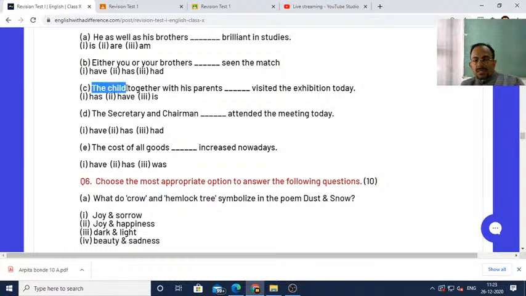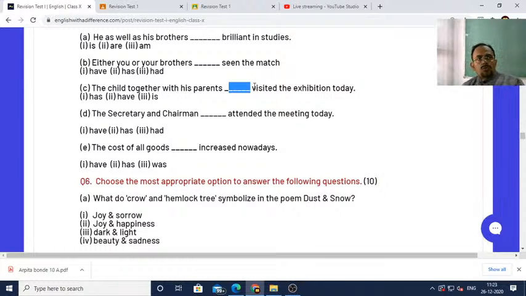So the first subject is singular, therefore the verb should also be singular, because it is subject-verb agreement. What does subject-verb agreement say? It says that the verb will agree with the subject in number and person. It means if the subject is singular, the verb should be singular. If the subject is plural, then the verb should be plural. Okay, so that is the concept of subject-verb agreement. The verb always agrees with the subject.